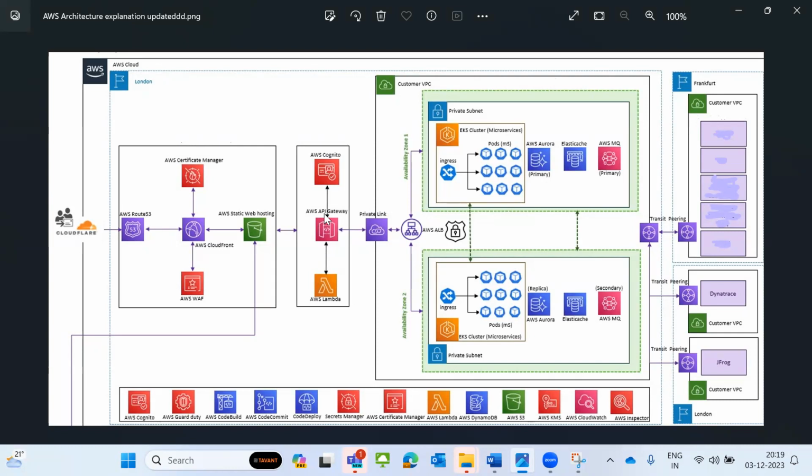In API Gateway, I write all the methods, like GET, PUT, POST, and DELETE, based on whatever I want. Here I'm also writing some code in Lambda, some routing rules. That's why I'm using AWS Lambda.